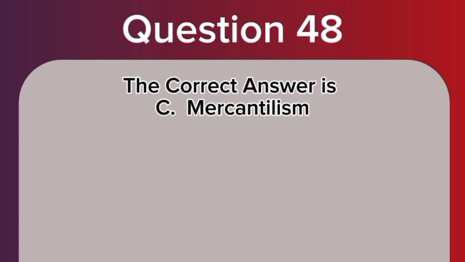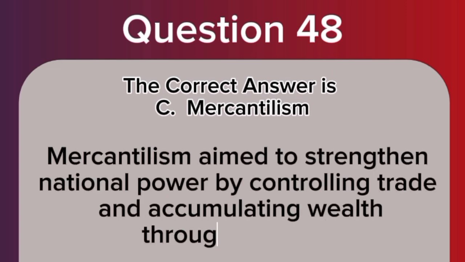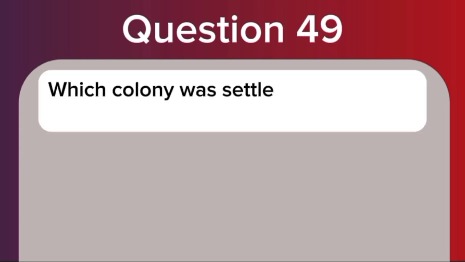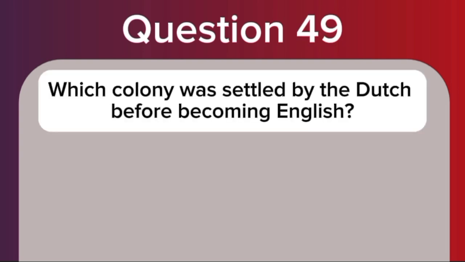The correct answer is C. Mercantilism. Mercantilism aimed to strengthen national power by controlling trade and accumulating wealth through colonies. Question 49. Which colony was settled by the Dutch before becoming English?